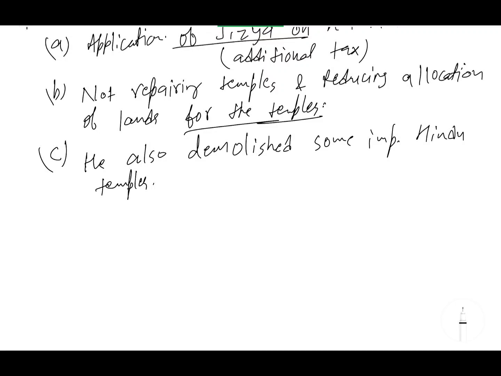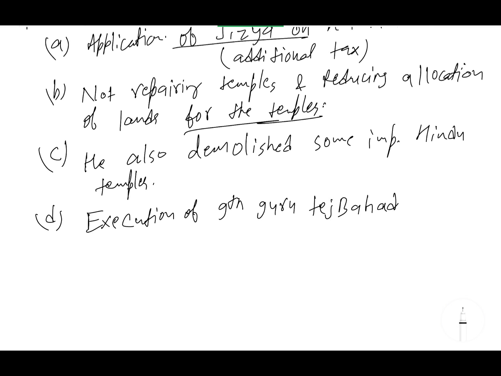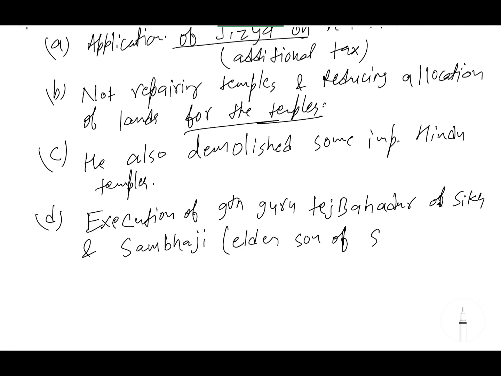Okay, and next, D: execution of ninth Guru Tegh Bahadur of Sikhs and Sambhaji, elder son of Chhatrapati Shivaji, for not accepting conversion to Islam.